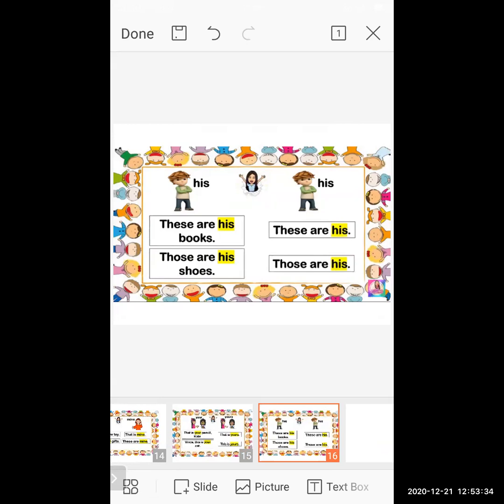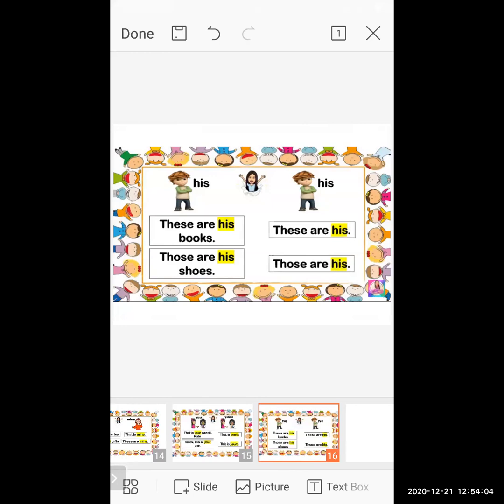Why am I saying boy over here? Because "his" is mentioned, and "his" is masculine gender. "Those are his shoes." This sentence also shows the second person playing a role and giving information about another person, and it shows the ownership of those shoes by a particular boy.